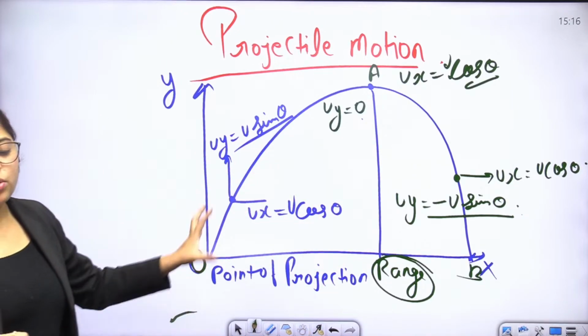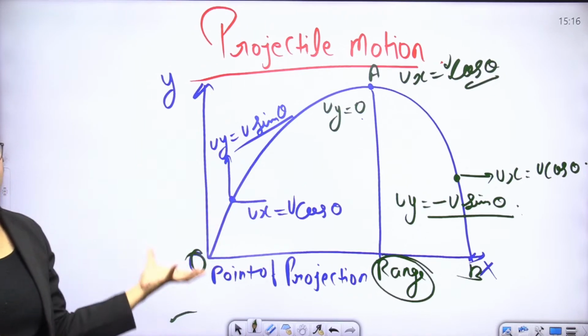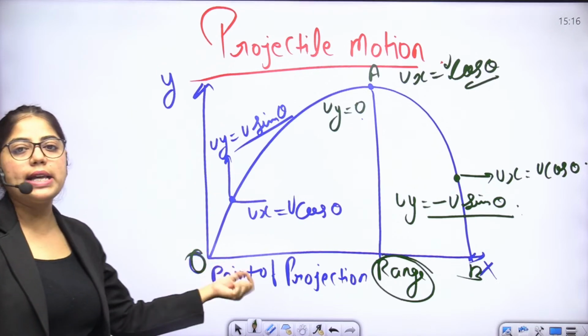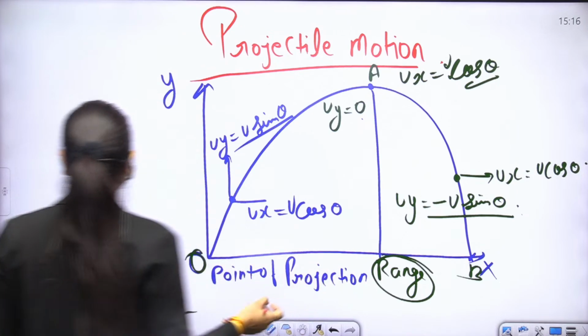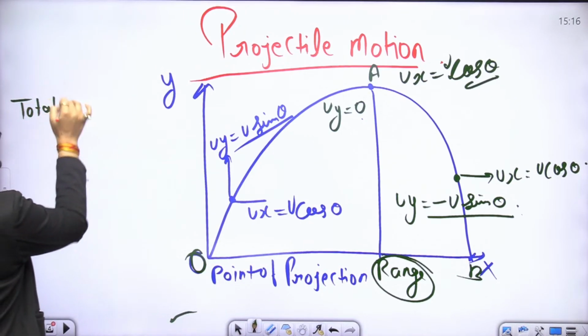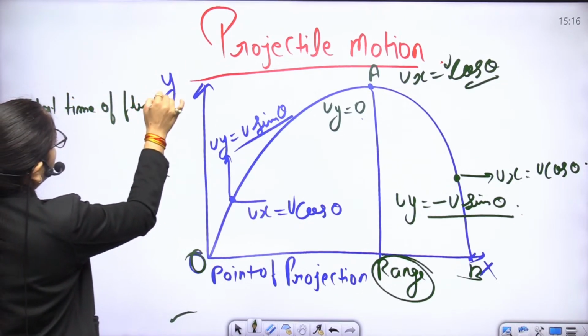An object thrown and projected into the air, subject to only the acceleration of gravity, is called a projectile, and its path is called the trajectory. So the total time of flight, there are a few formulas.